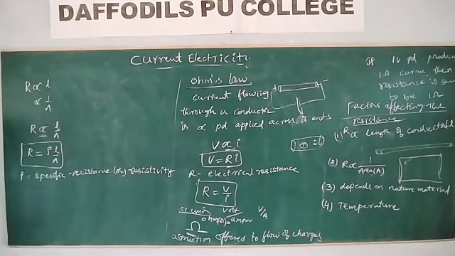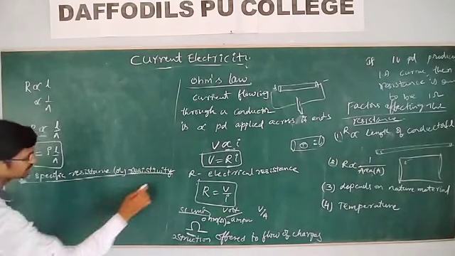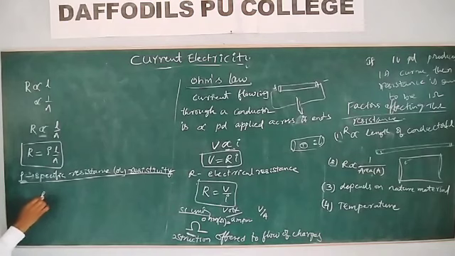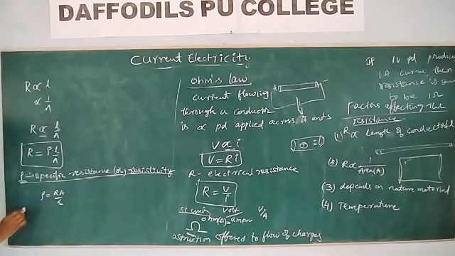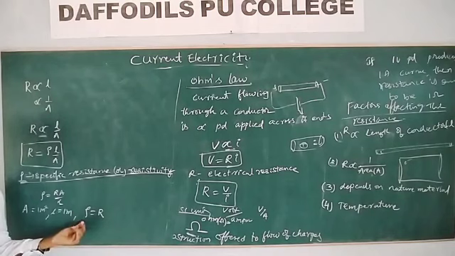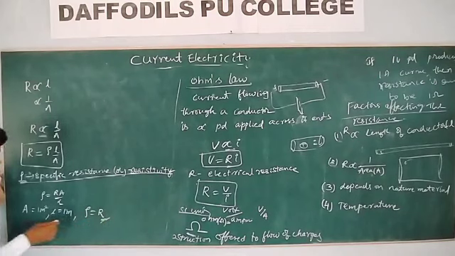Specific resistance or resistivity. Then what do you mean by specific resistance and resistivity? Let me discuss here. Rho is the specific resistance or resistivity. From this, rho is equal to R A by L. For example, if the area of cross section of the wire is unit and the length of the wire is 1 meter, then what is the resistivity? Rho is equal to R. So specific resistance or resistivity is numerically equal to the resistance of the wire having unit length and unit area of cross section.